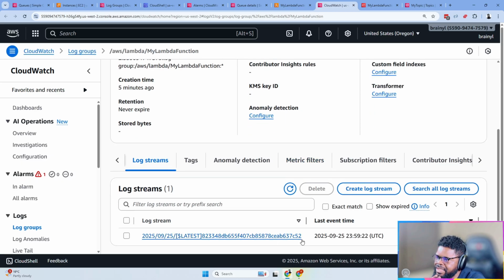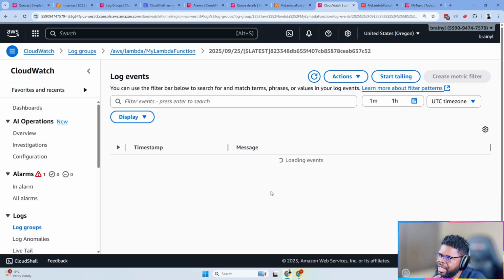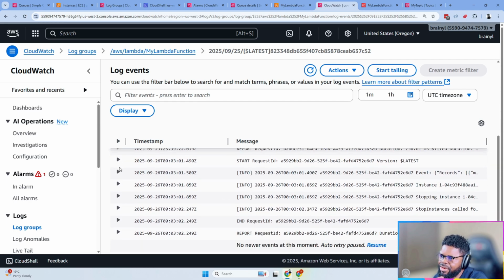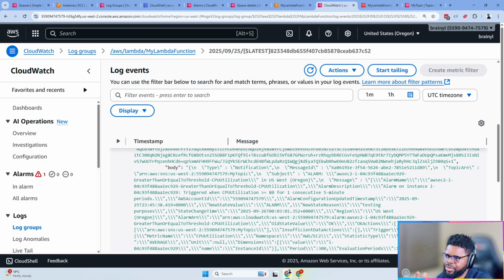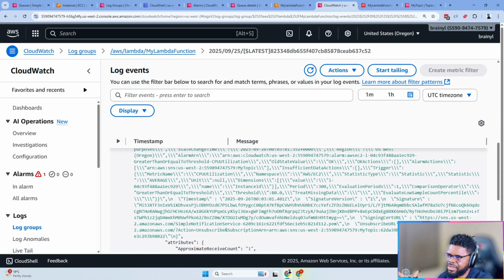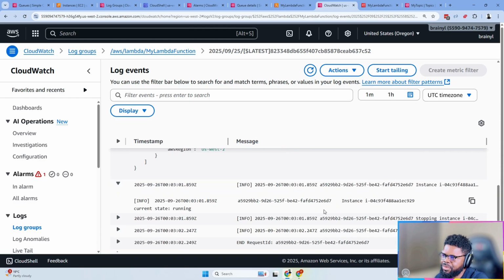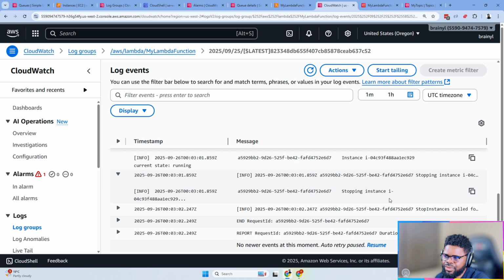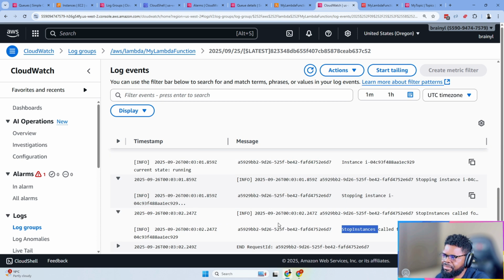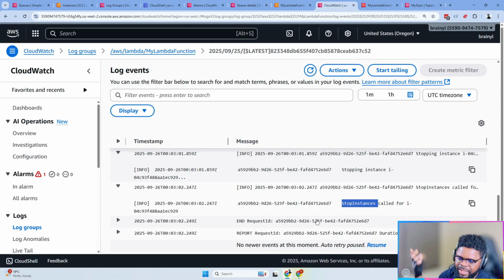So let's see the events that were triggered. You can see this one was the last one that was triggered. Yeah, you can see it got this event. This is the event structure that I got from SQS. Like I told you, if a developer was testing, this is the kind of event they will use to test their function to make sure it's good. When it gets that, it was able to find the instance that is running, it was able to stop it, and stop instance was called for the instance ID. And then that was it. It did succeed.